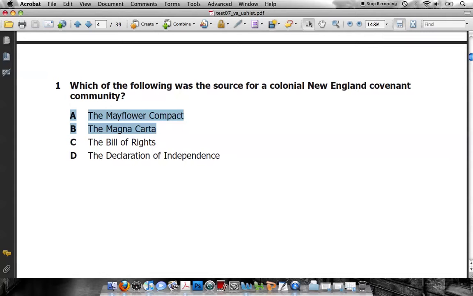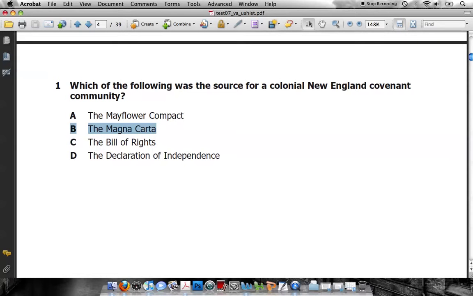Now, the Magna Carta. For those of you who took World History 2 last year, you'll know that in many ways the Magna Carta serves as a Bill of Rights to the English. You know that it's an English document. So how would an English document be the source for a colonial New England government? We left England because we were tired of their government and went to New England. So the Magna Carta doesn't make much sense.